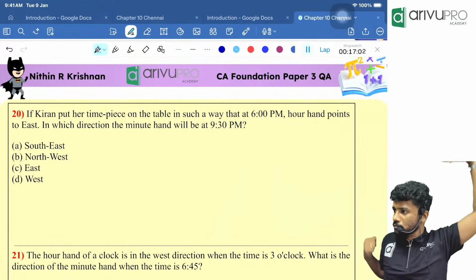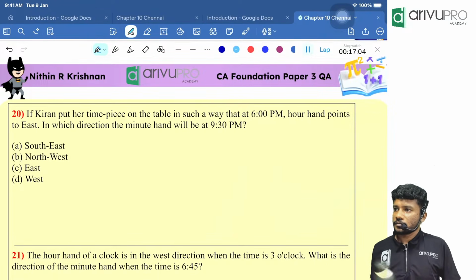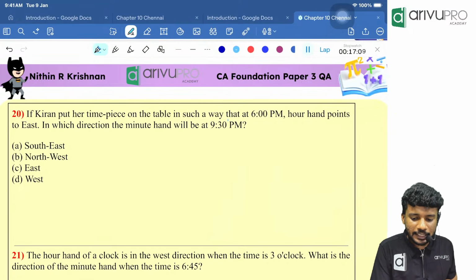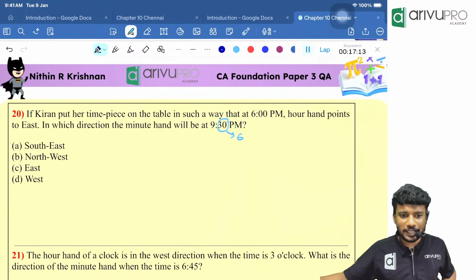What are they asking? In which direction? The minute hand will be at 9:30. 30 means it should be pointing towards which direction? 6. Okay, that way you do.